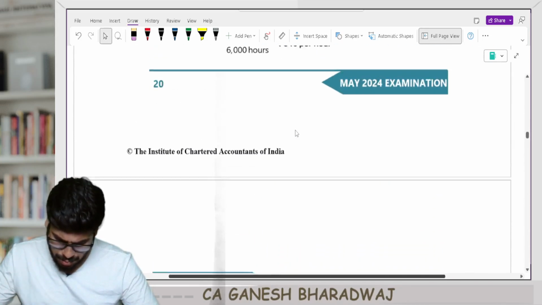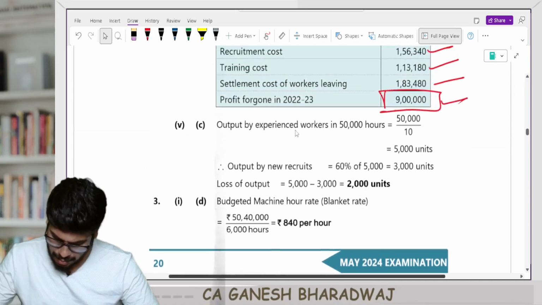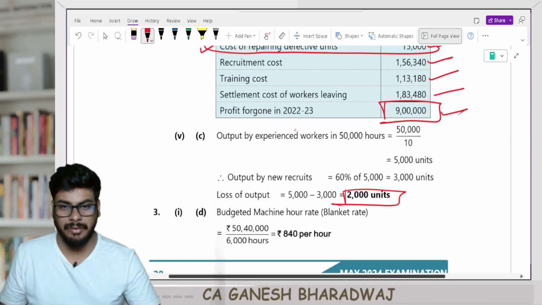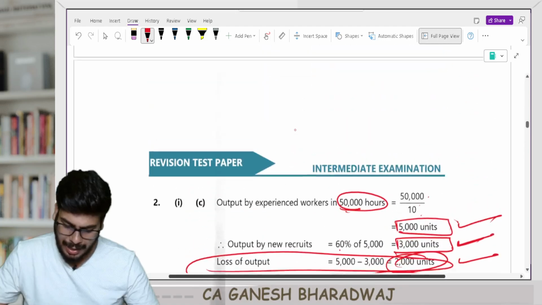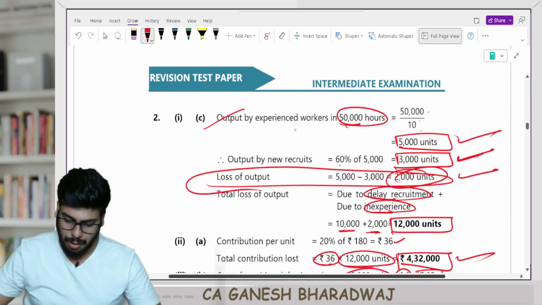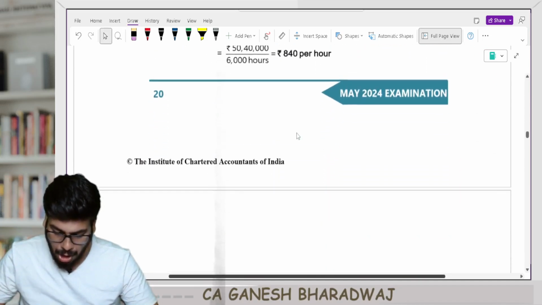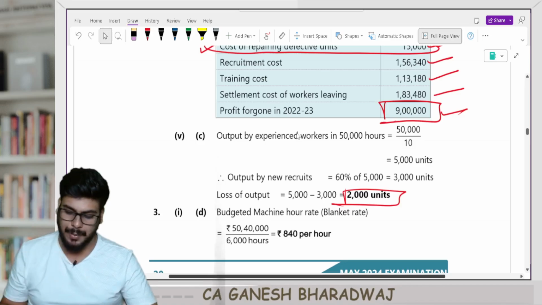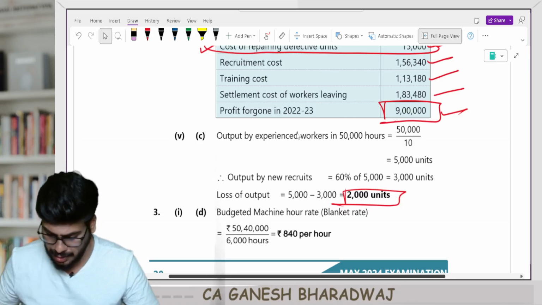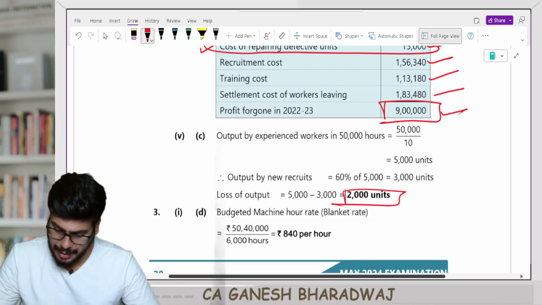Yes, that is what they have asked. That's what they have given here. See, they are giving you extra marks for this. Anyways, we had this calculation at the first level itself. They said the total output lost. Now they are just asking you how many units are lost because of that inexperience. Okay, fine. They are ready to give you marks for the same calculation. So let's happily take it with both hands.